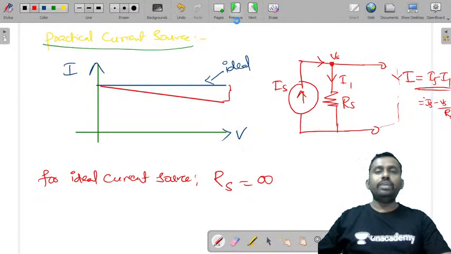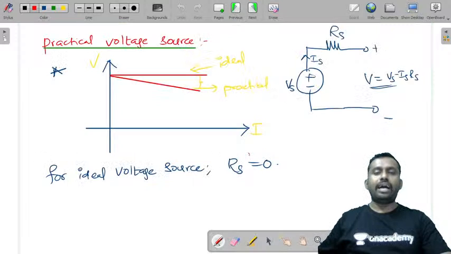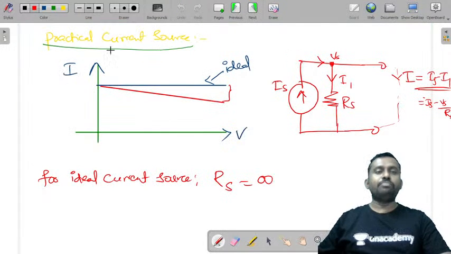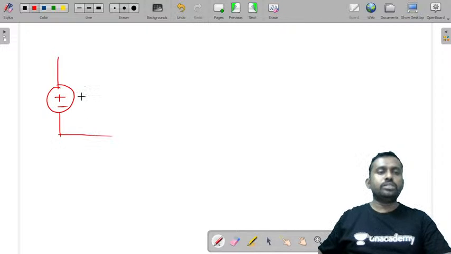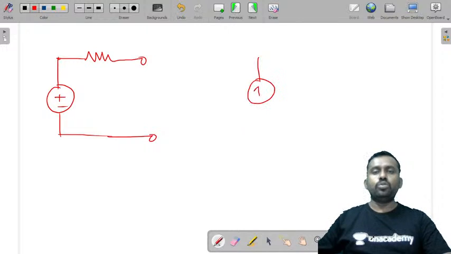Now we have considered the value of Rs for an ideal voltage source is 0 and the value of Rs for an ideal current source is infinity. Let me tell you, because for a voltage source the resistance is in series and for a current source the resistance is in parallel.